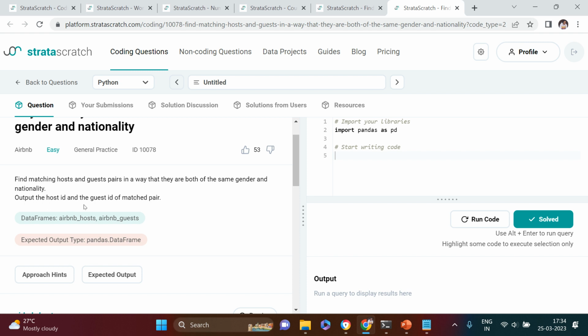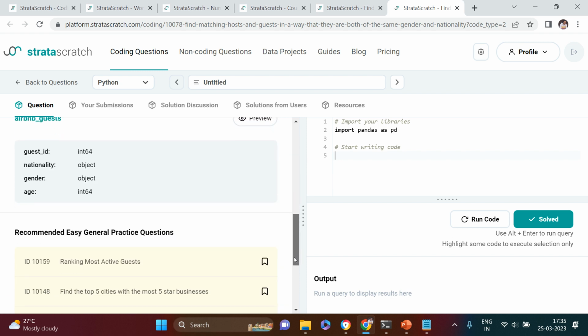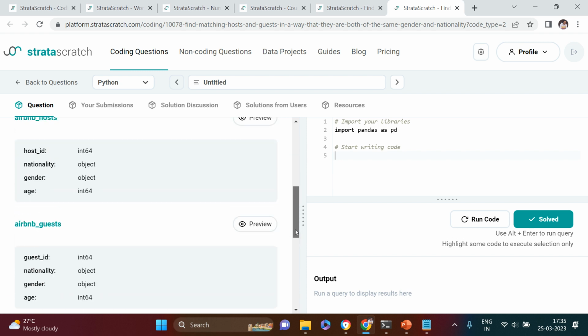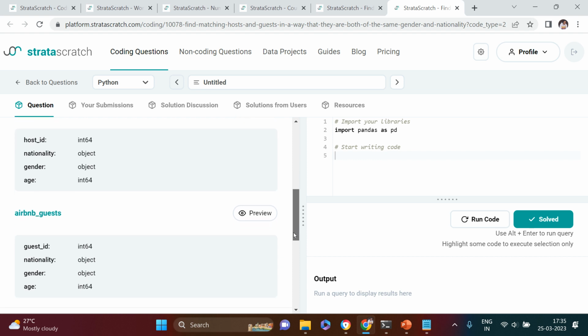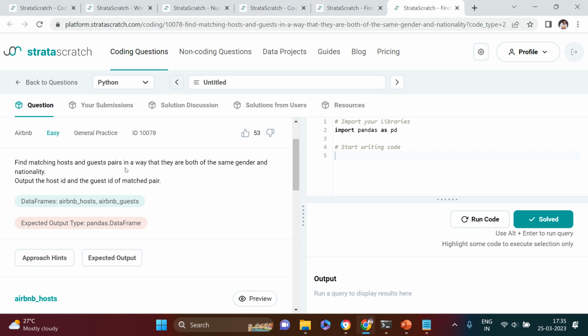Output the host ID and the guest ID of the matched pair. So there are two data sets, one is the host dataset, the other is the guest dataset. Now we need to merge both of them and find wherever host and guest both have the same nationality and the same gender. That is what it is asking for.